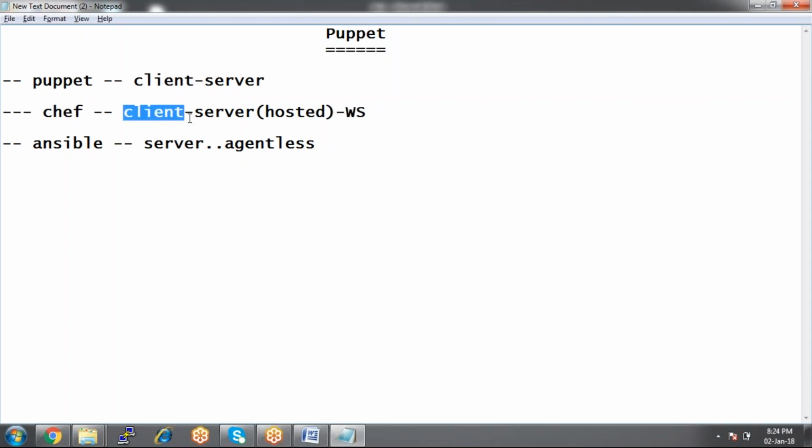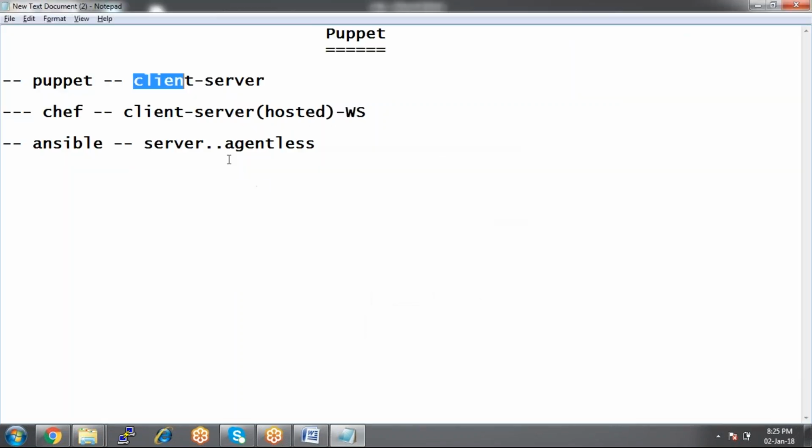No, we install the clients from the workstation with the help of Chef Bootstrap. Whenever you go for bootstrapping, the client package also will be installed on the client system. And Ansible obviously is agentless. But in Puppet, the disadvantage is you need to install the client on each and every client system manually. So this is manual work.